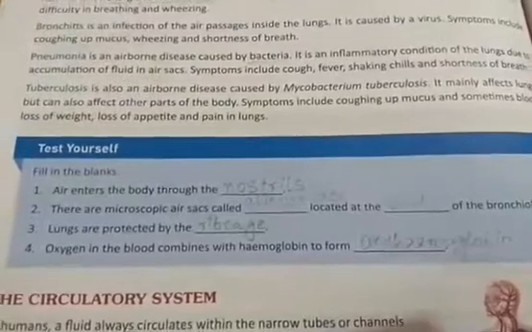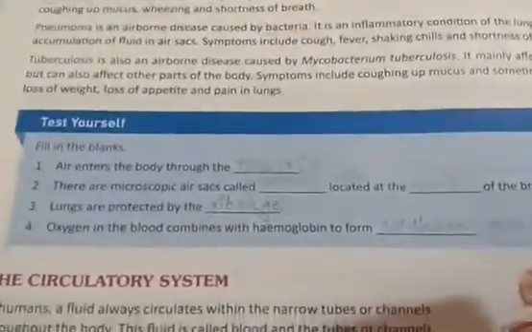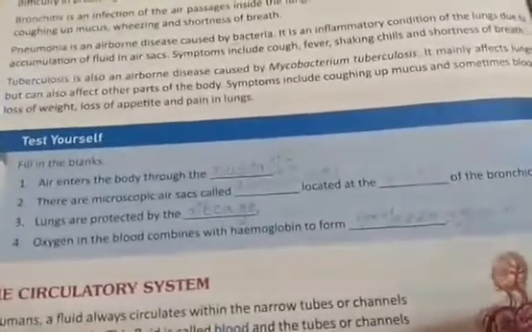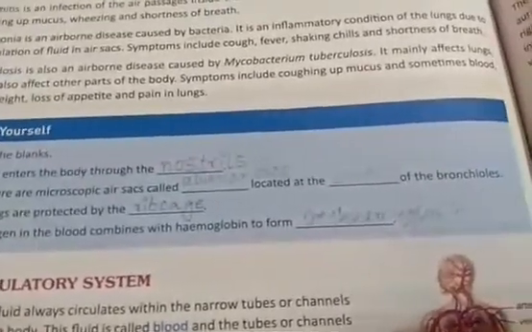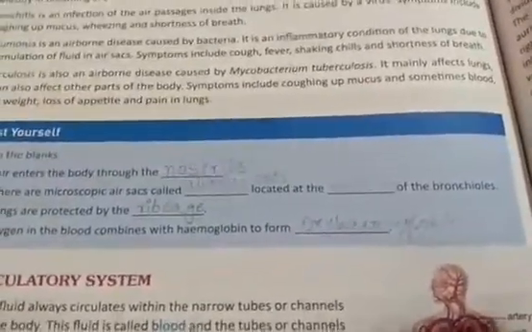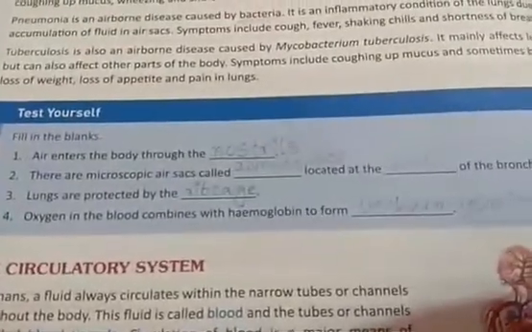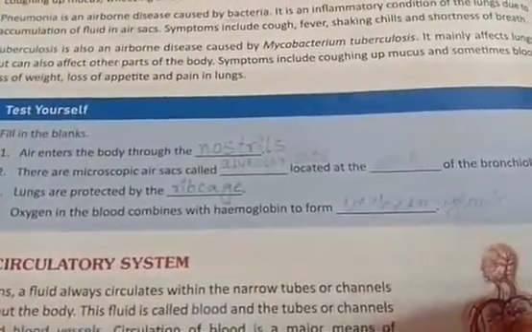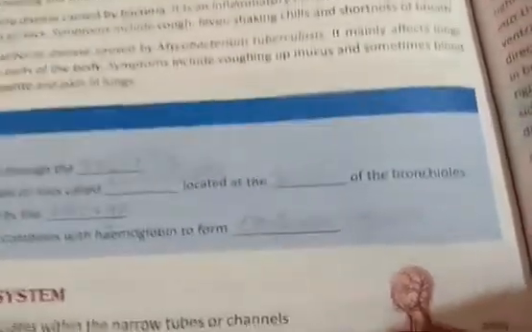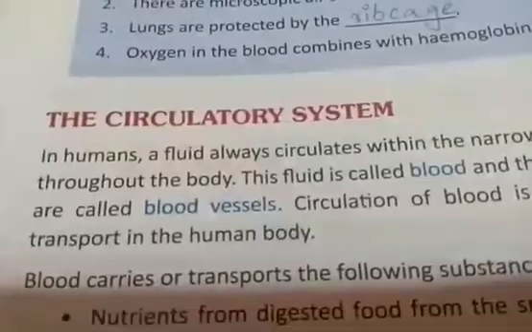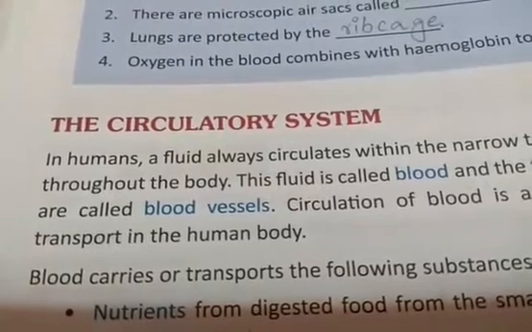Air enters the body through the nostrils. Then the second one is the alveolar sacs located at the end of the bronchioles. Then we have the lungs, which are protected by the rib cage, and oxygen in the blood combines with hemoglobin to form oxyhemoglobin. Now your next topic is the circulatory system.